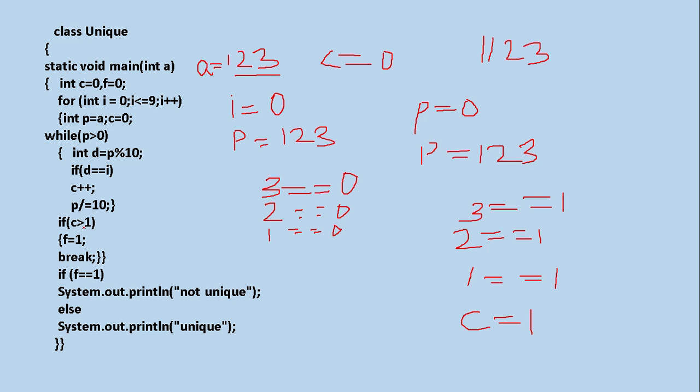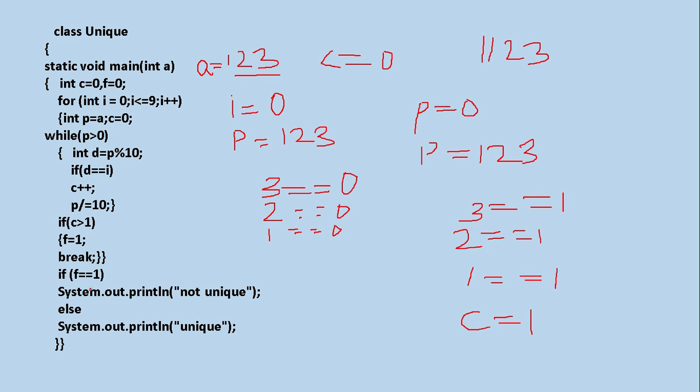Now check it. 2 greater than 1. See, 2 greater than 1. Yes, condition true. This time F will be 1 and break. No loop will be executed now. Okay, F was 0. Now F will be 1. So whenever there is a repetition, F will become 1. If there is no repetition, then F will remain 0 only. So whenever there is a repetition, F value will be 1, and a break will happen. So out of the loop.